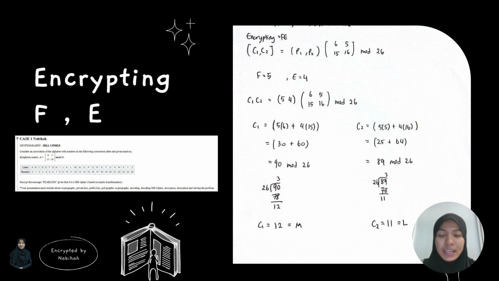So basically, this is how the encryption works based on the Hill cipher method, and the method is applied the same with the rest of the alphabet. So the conclusion is that the letters F and E are equal to the letters M and L. So that's how it works for the rest of the alphabet. And that's all from me. Thank you.